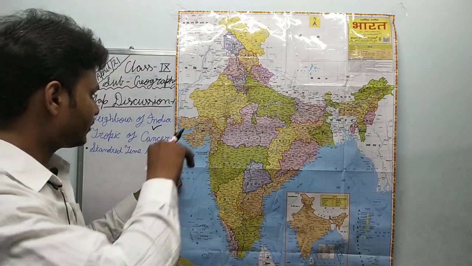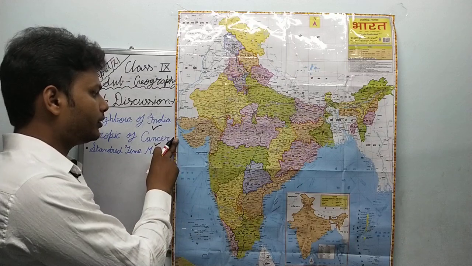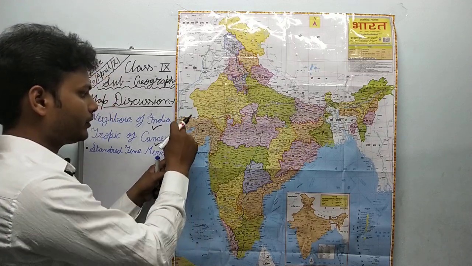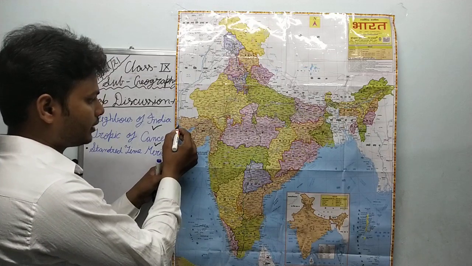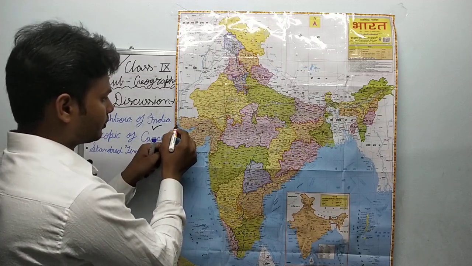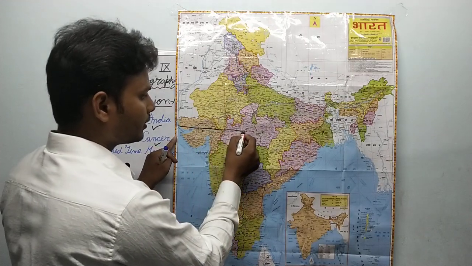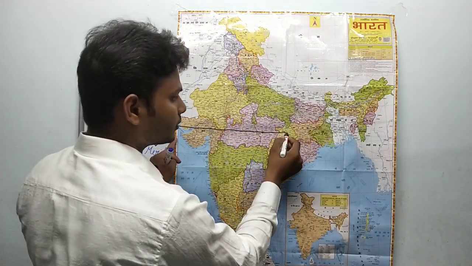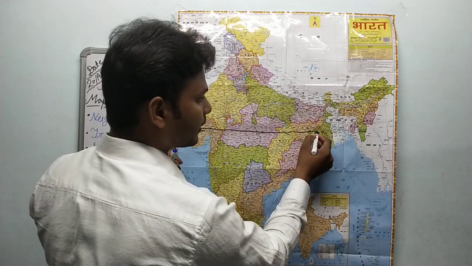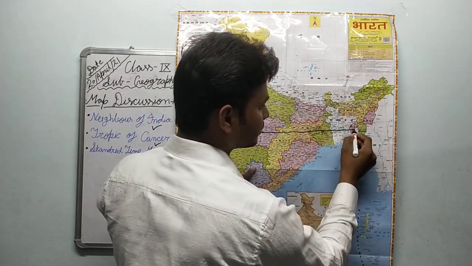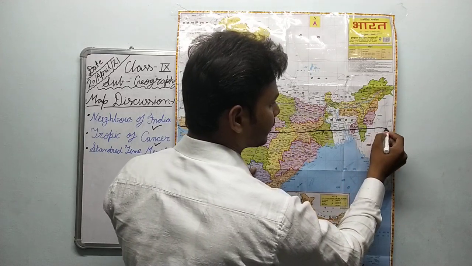Look, this is 22 degree, and this is 24 degree. So between this 22 and 24, here is 23.5 degree. This line is the Tropic of Cancer. As you can see, this is dividing India into 2 equal parts. Look, 23.5 degree.